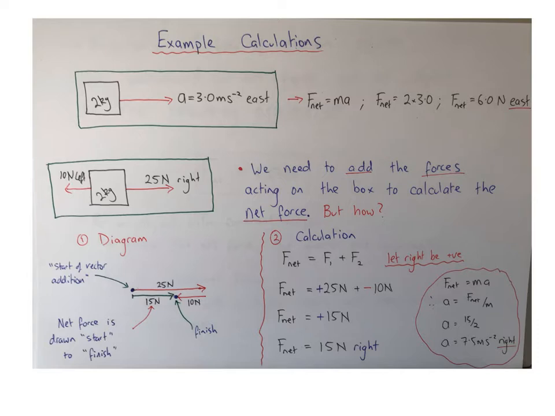So now that I know net force and I know the mass, I can calculate the acceleration of the object. So rearranging, the acceleration is F net divided by m, which gives me 7.5 meters per second squared to the right, which is in the same direction as the net force.